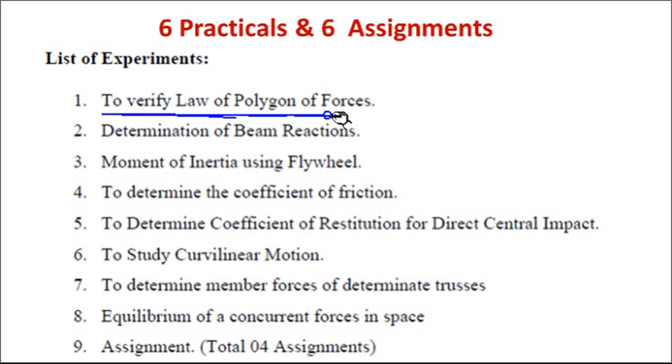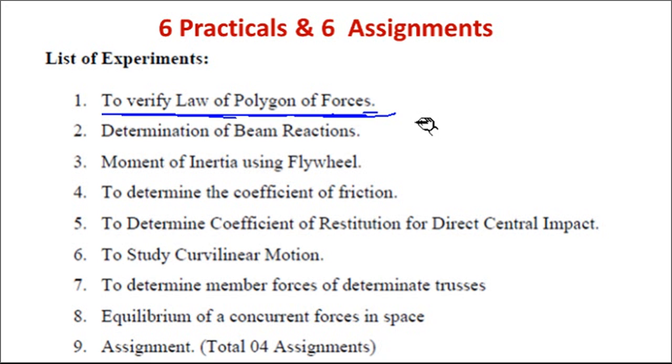So here what happens normally with mechanics: up to 12th you have used a logarithm table to solve numericals. Now in engineering, a calculator is allowed to solve the problems. But when a calculator is allowed, your answer must be correct. There must not be any error in the calculation. Because even if you have a small calculation mistake, you will not get marks. You will hardly get 1 mark out of 5 or 6. So equally important, your answer must be correct, because you are using the calculator.